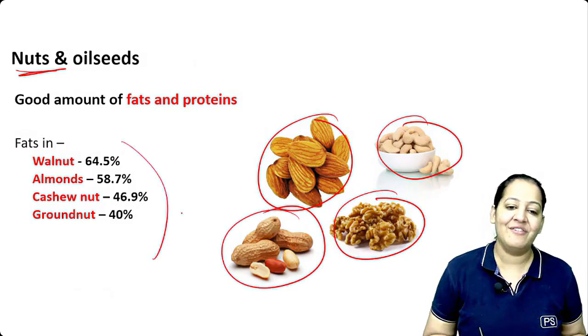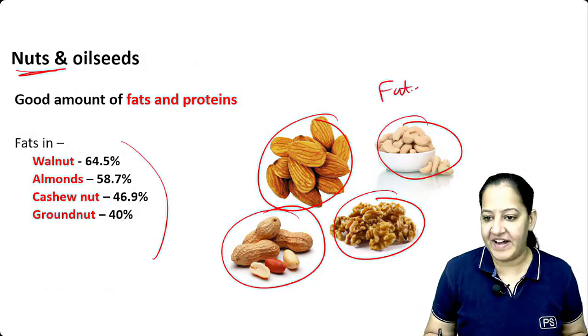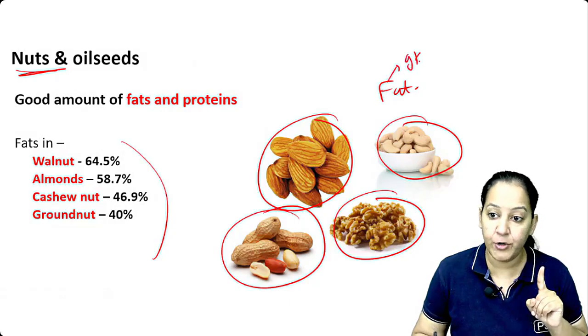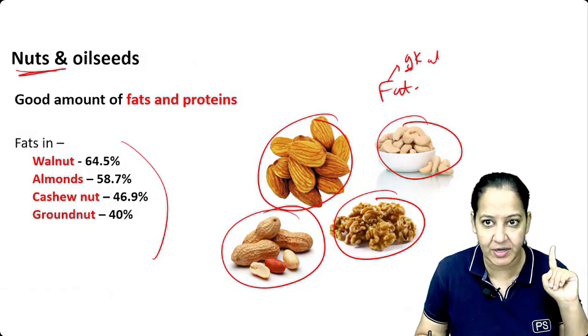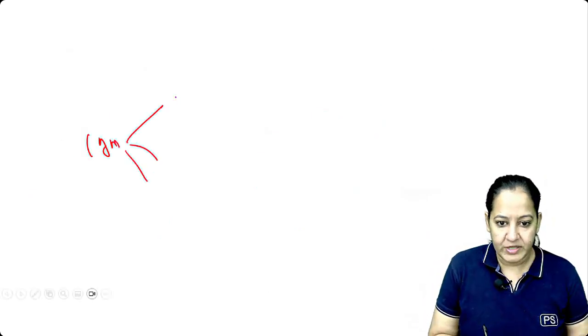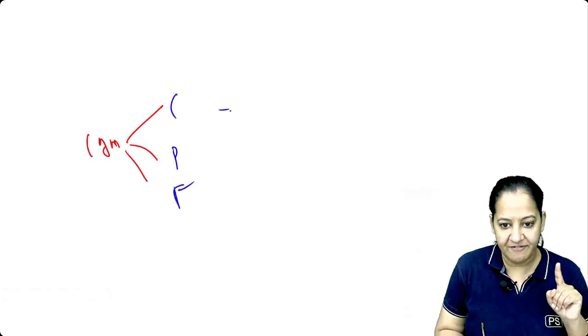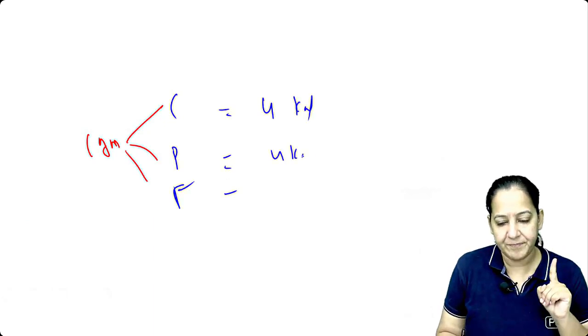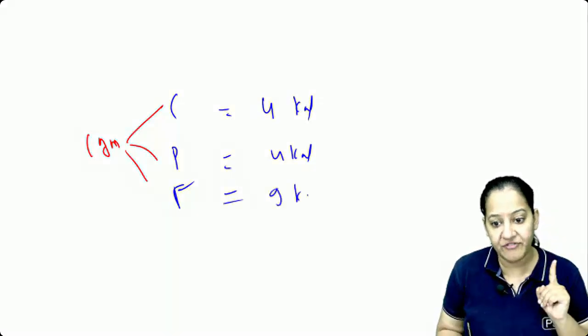So see, they all have fats, stored fats. How much energy does 1 gram of fat give? I told you 9 kilocalories at the beginning of the session only. So 1 gram of protein, carbs and fat, how much do they give? Carbs give 4 kilocalories, protein also gives 4 kilocalories, but I told you fats give 9 kilocalories.